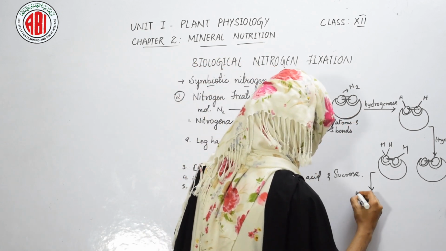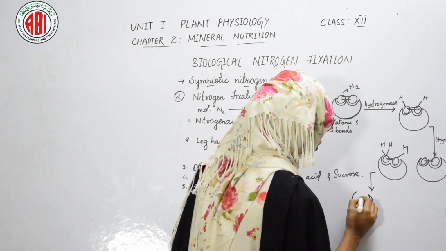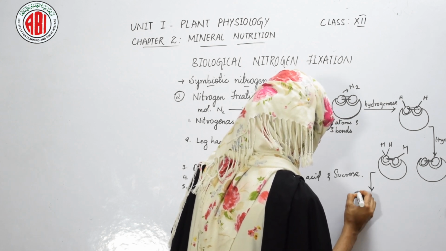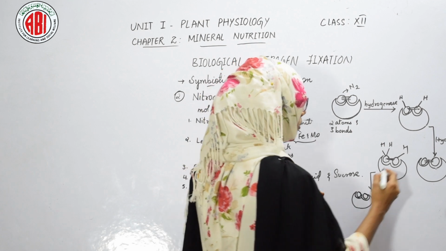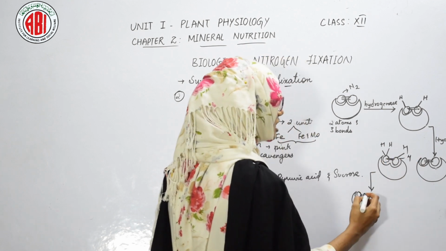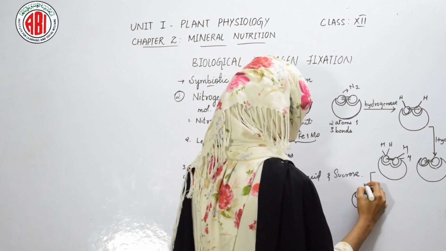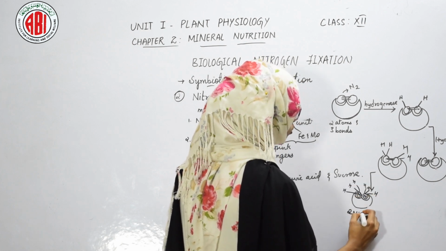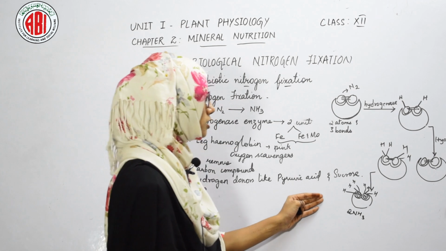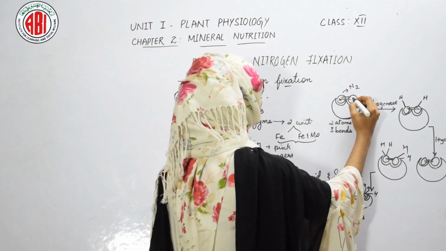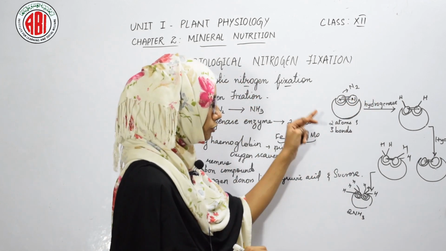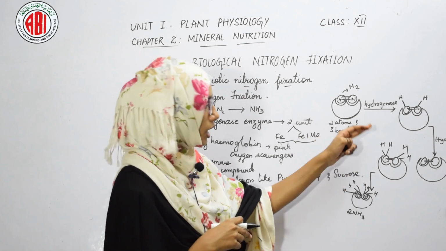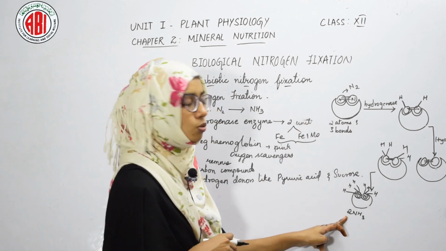When it breaks down, there is no bond present in the molecule of nitrogen, and by the breaking of this last bond, one more hydrogen is attached, and it shows the formation of 2 molecules of ammonia.